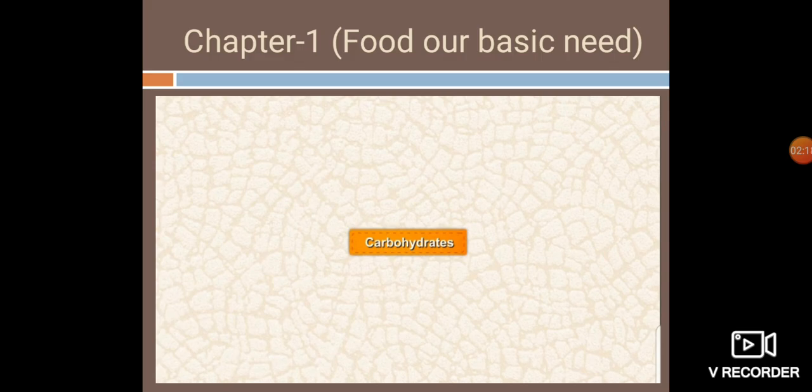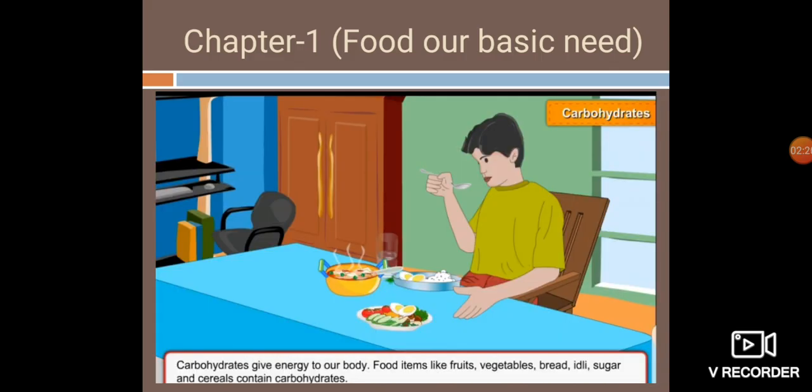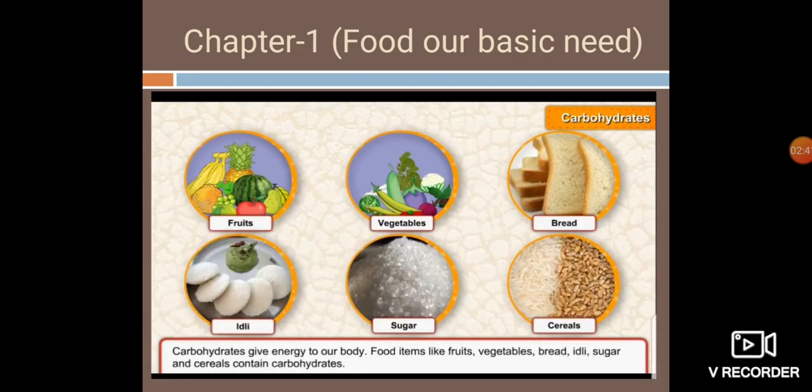First one is carbohydrates. As I've already explained, carbohydrate is a kind of energy giving food, because when we eat carbohydrate rich food, we get the energy. Food items like fruits, vegetables, bread, idli, sugar, and cereals all contain carbohydrates.